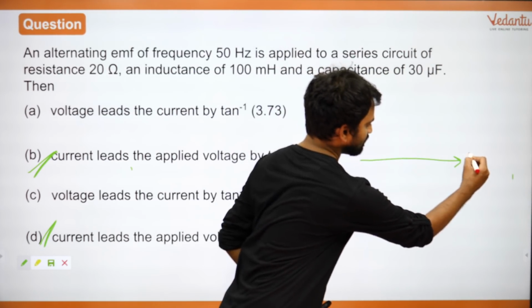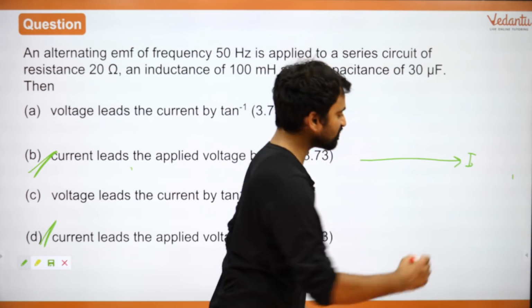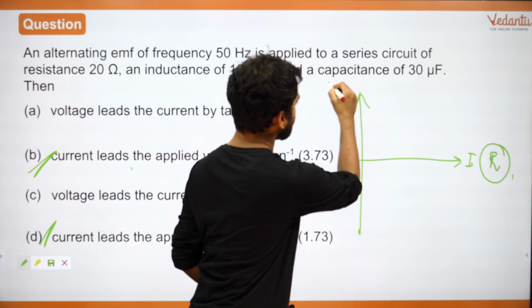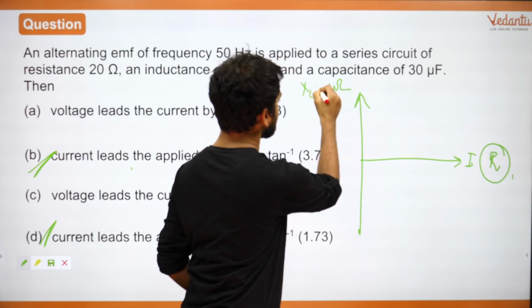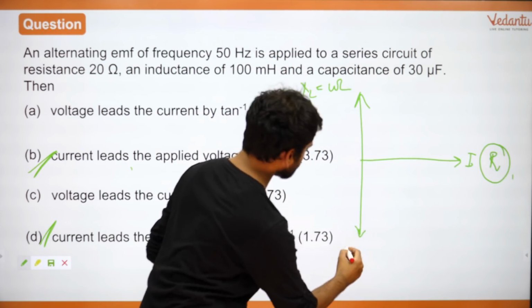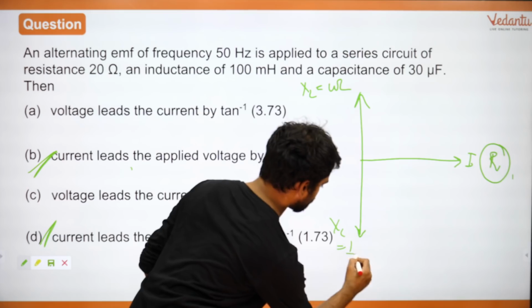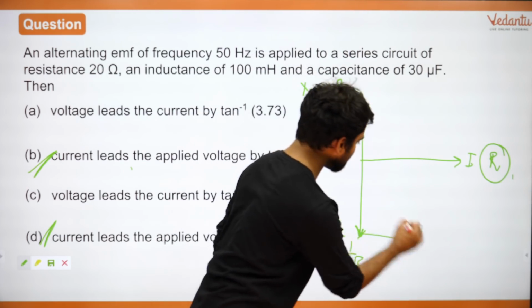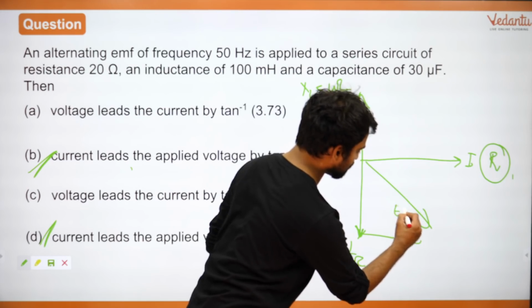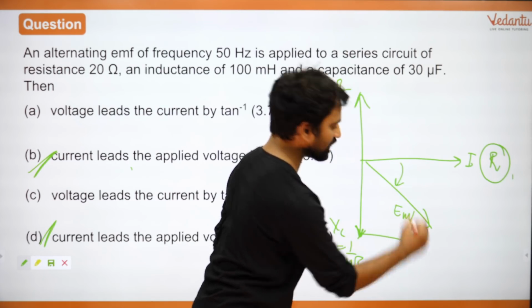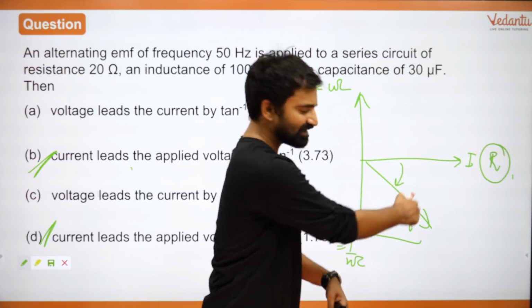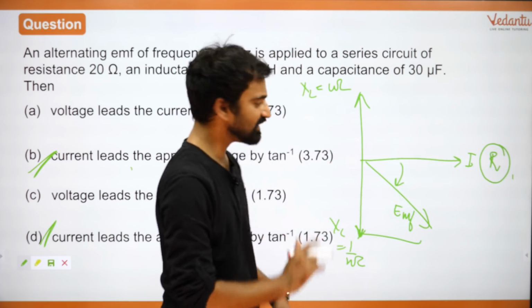This is current. This will always be in the direction of resistance, right? This is your omega L, which is basically XL. This is your XC, which is 1 upon omega C. अगर ये बड़ा है, in that case EMF यहां आएगा. This is going down. It is not leading, it is lagging. Right? Current is leading in this case.